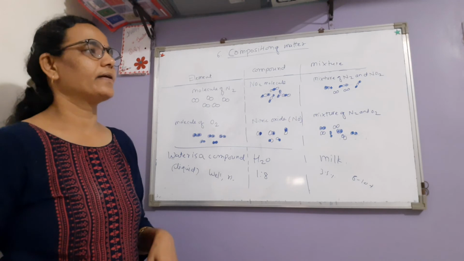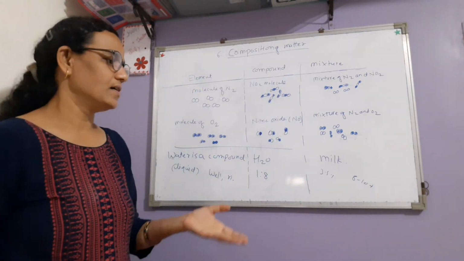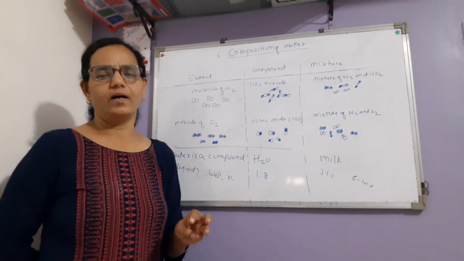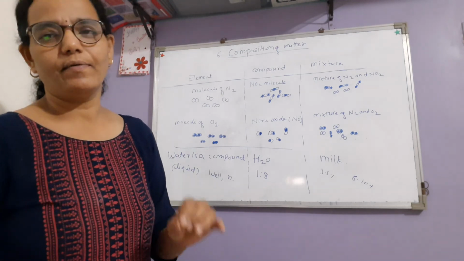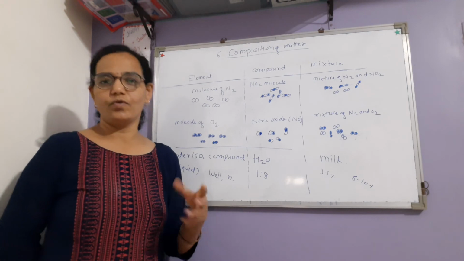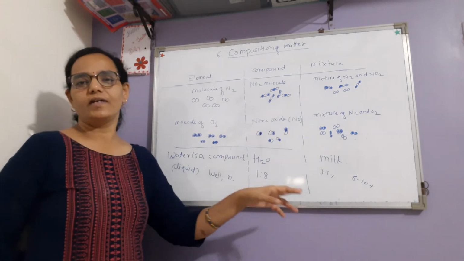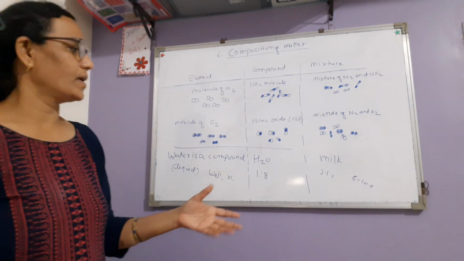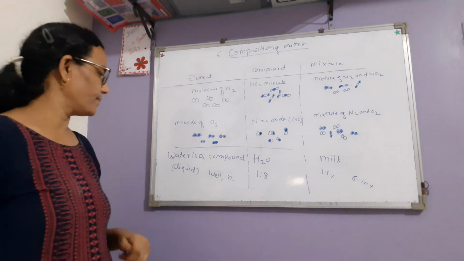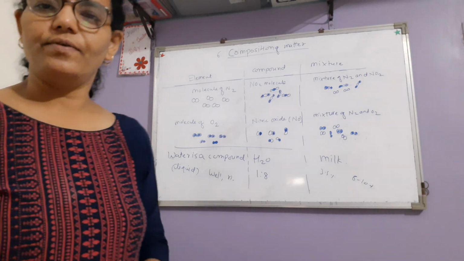Again, another example, we'll take chuda. Chuda is also a mixture. It contains groundnut particles, copra particles, onion, whatever you like you can add. And whatever we add, every particle, whatever content is there, shows its taste. It shows its appearance. It means in a mixture there is no chemical reaction, and all the constituents retain their properties in the mixture. Is it clear? Now the next part we'll see in the next video. Thank you.